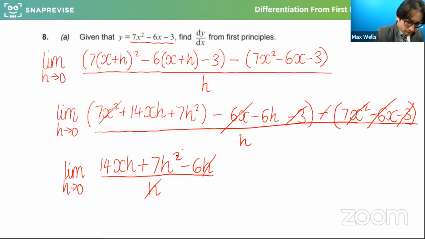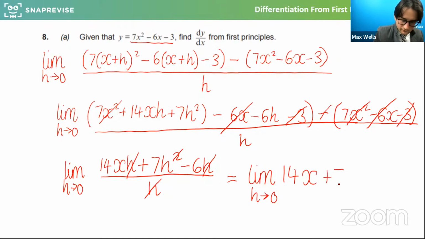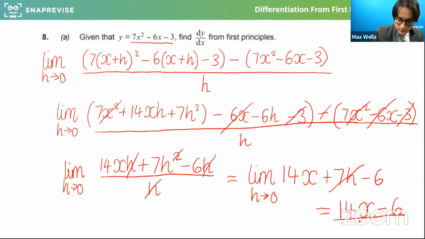And if I cancel accordingly, what I end up with is the limit as h approaches 0 of 14x plus 7h minus 6. Now, as h goes to 0, that disappears. So my answer is 14x minus 6. Okay, so please let me know if that made sense, if that was clear what I did there.